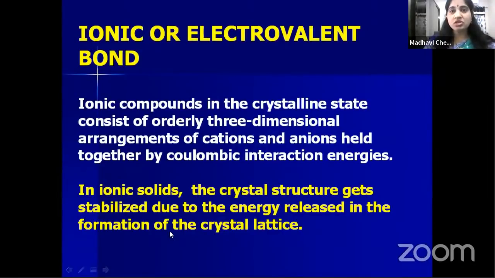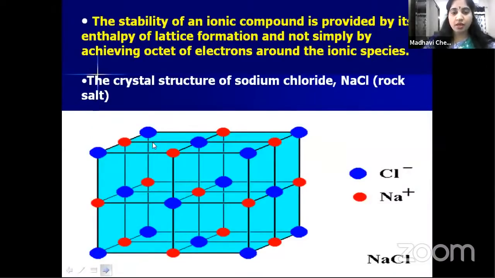It means the energy decreases. So once the energy decreases, they get stability. So listen children, one thing you have to remember. The substances which have less energy are more stable when compared with the substances which have more energy. So during the formation of crystal lattice, these ionic compounds are losing energy, meaning their energy is decreasing. So by decreasing the energy, their stability increases.